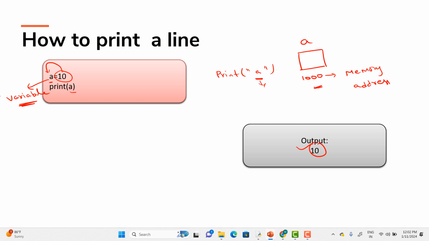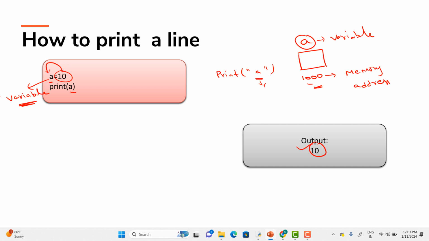I cannot remember the memory address, so let's talk about phone numbers. You'll have mobile numbers in your mobile phone, right? Contact numbers will be there, right? Will you remember the contact number or the name of that contact? Definitely the name of the contact. It's highly impossible for a person to remember the contact numbers of thousands and thousands of contacts in your mobile. In the same way, it's not easy for the user to remember the memory address. So for remembering what value is stored inside, we will be using our variable name.